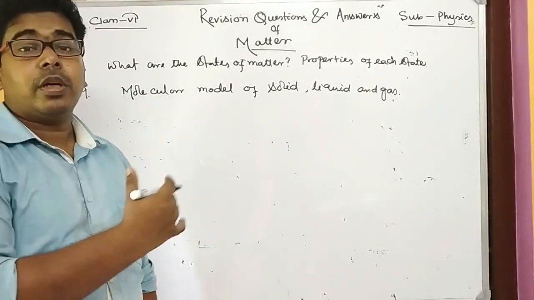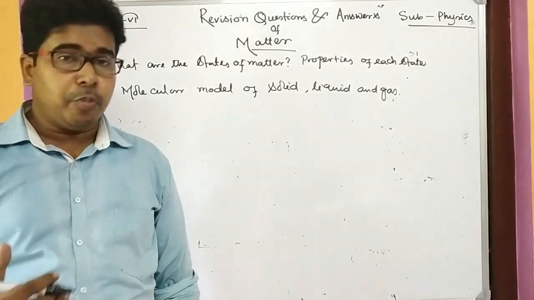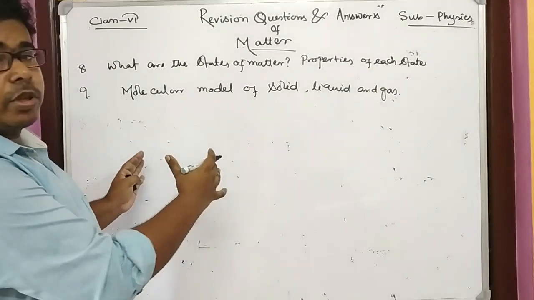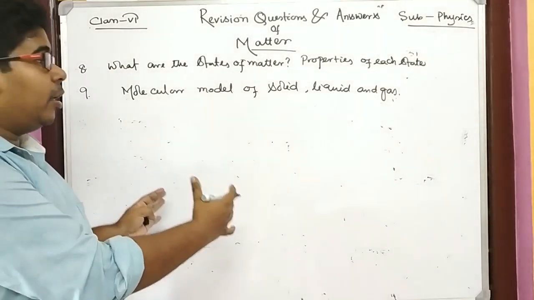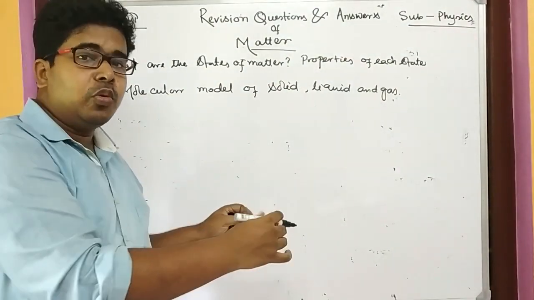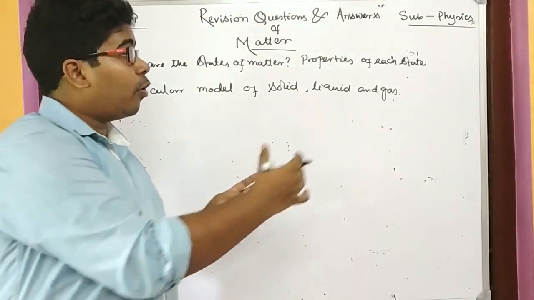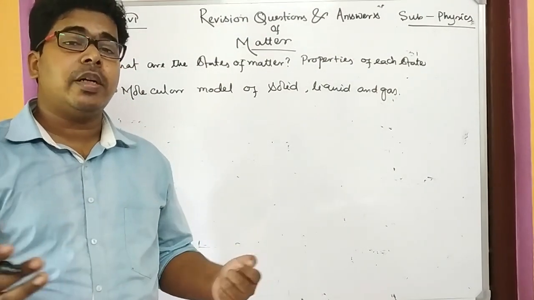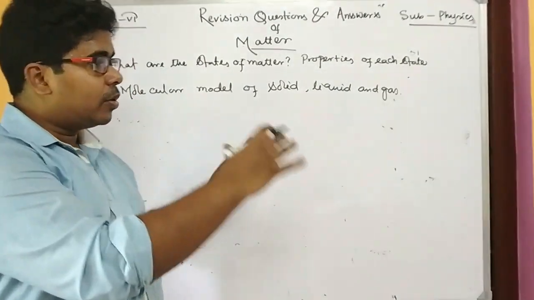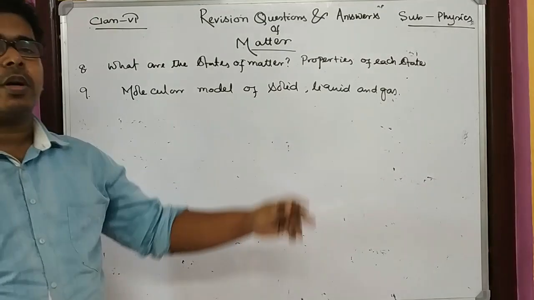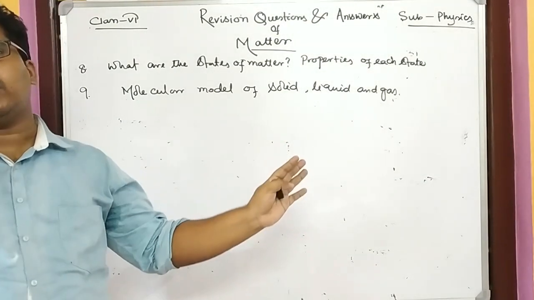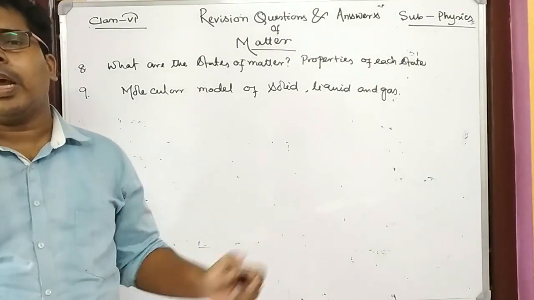I have drawn the diagram. These 3 diagrams are very important. For solid I have shown the molecules are closely packed. For liquid they can move inside the boundary. For gas there is no boundary, they can move anywhere. So these diagrams are very important, and you have to practice drawing them.